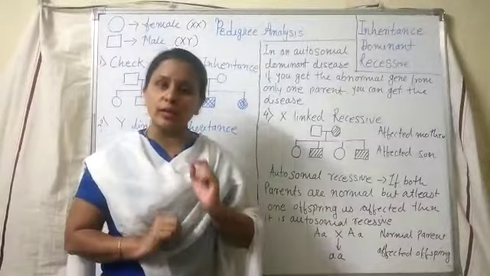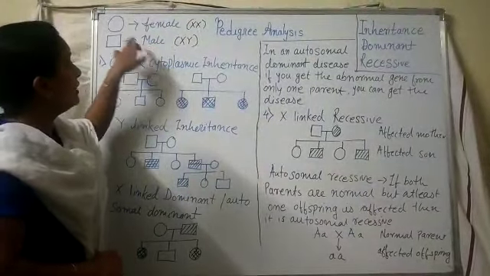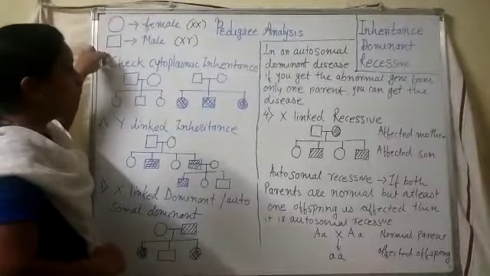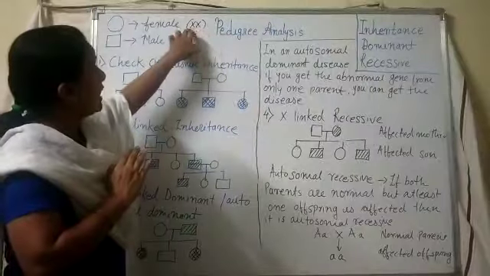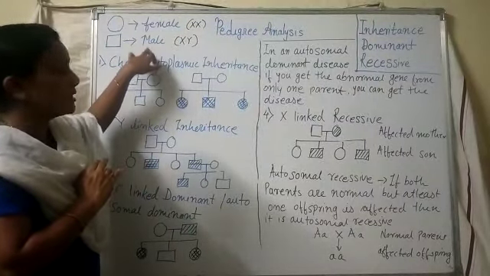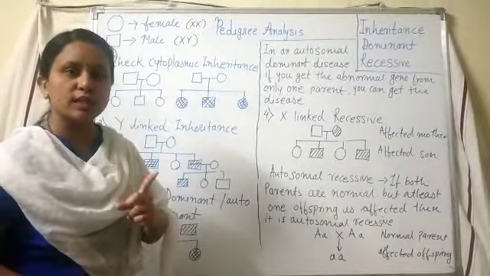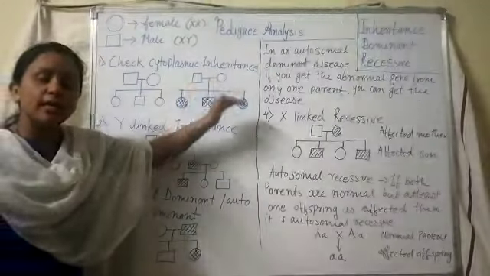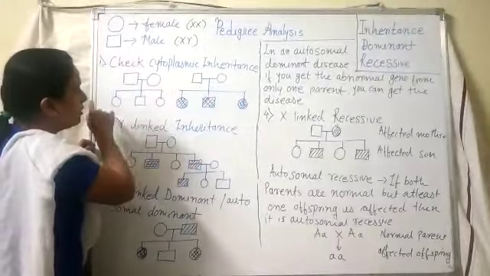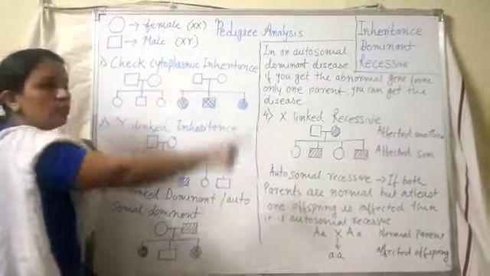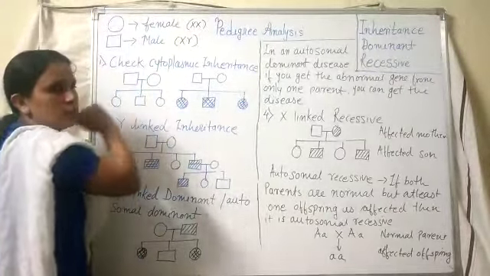Now one more time we will repeat those 4 steps and then we will stop. See here, we started with the female and male symbols, where the circle and square are used, and we have to keep the genotype in mind, where XX represents female and XY represents male. Then the first step: whenever you see a pedigree chart, you have to see whether it is cytoplasmic inheritance or not. First just look at the parents. Parents are normal, offspring are normal, it is a cytoplasmic one. Or parents are normal, all offspring are affected, then it is cytoplasmic inheritance.